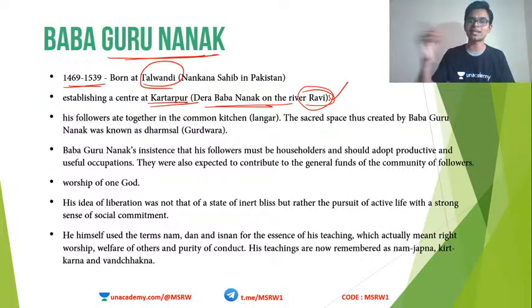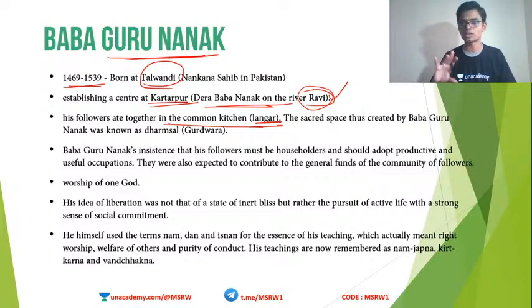Right now, India and Pakistan have signed the Kartarpur corridor. Remember? That pilgrimage corridor leads to this place. His followers ate together in the common kitchen called Langar. Baba Guru Nanak was also against the dominant orthodox religions.